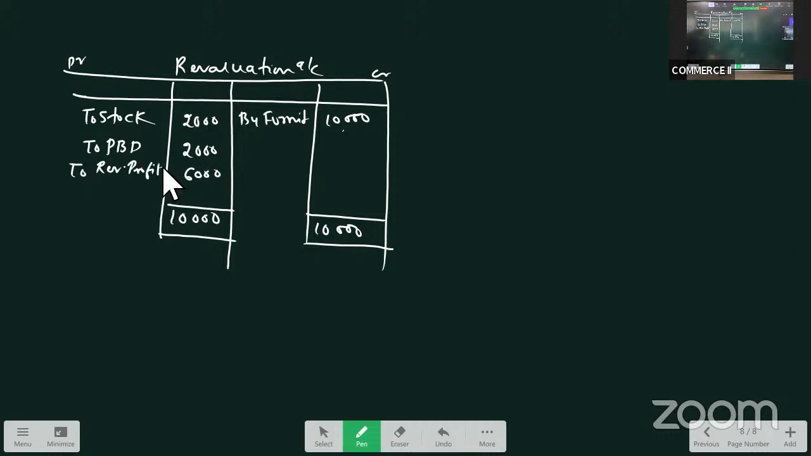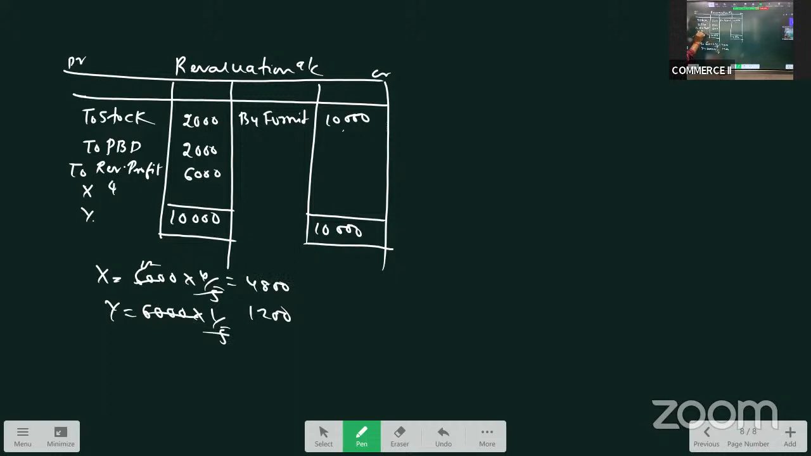This revaluation profit will be distributed among all old partners in the old profit sharing ratio. What is their old ratio? 4:1. And who are the old partners? X and Y. So X will get 6,000 into 4 by 5 and Y will get 6,000 into 1 by 5. So he'll get 4,800. He'll get 1,200. X will get 4,800. Y will get 1,200. Okay. What is the next account we prepare?